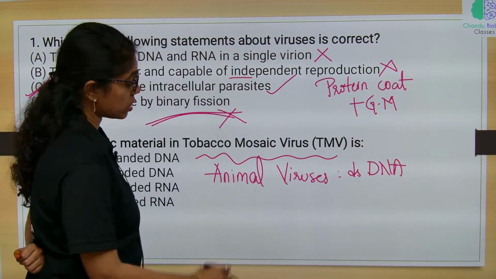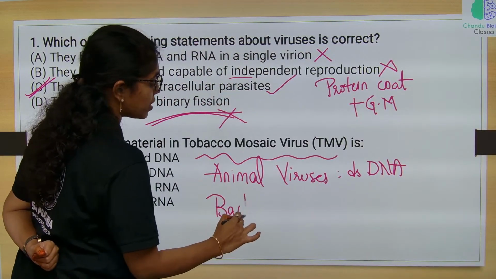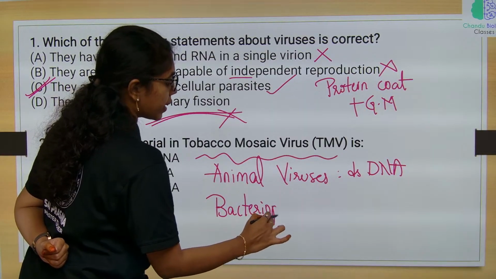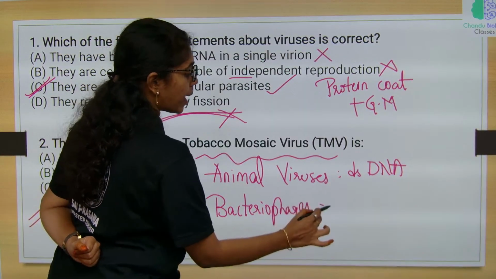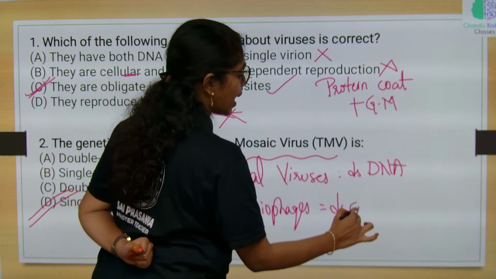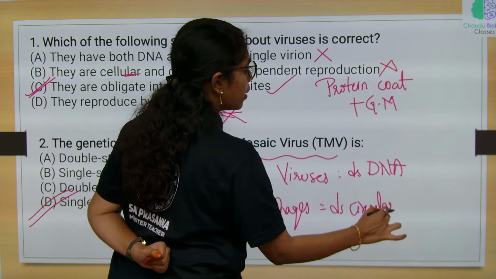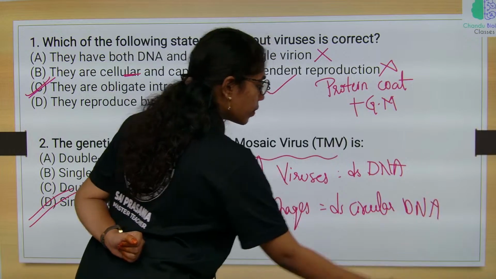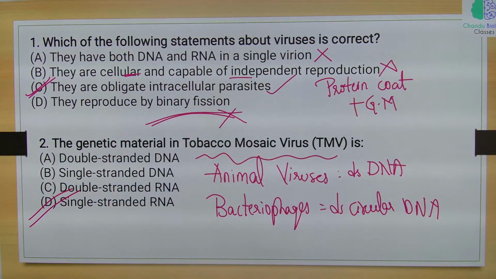Same is the case with bacteriophages, which infect the bacteria. Bacteriophage also has double stranded circular DNA. Okay, double stranded circular DNA. And then,